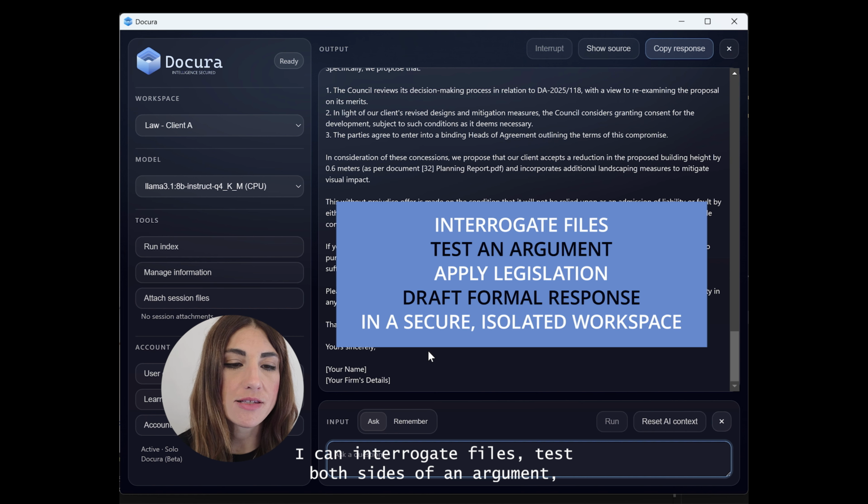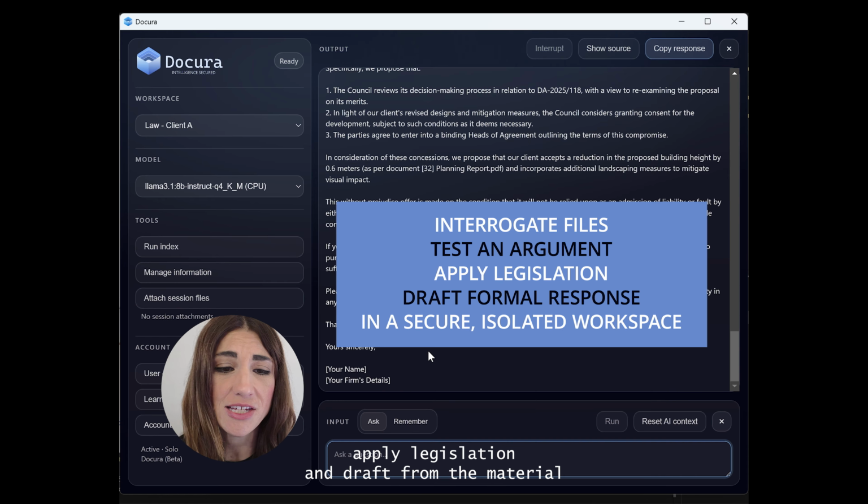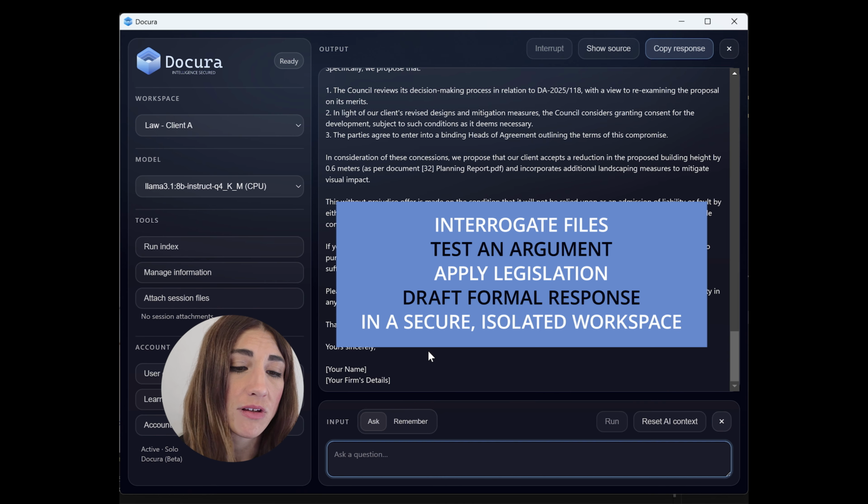I can interrogate files, test both sides of an argument, apply legislation, and draft from the material, all locally in an isolated workspace.